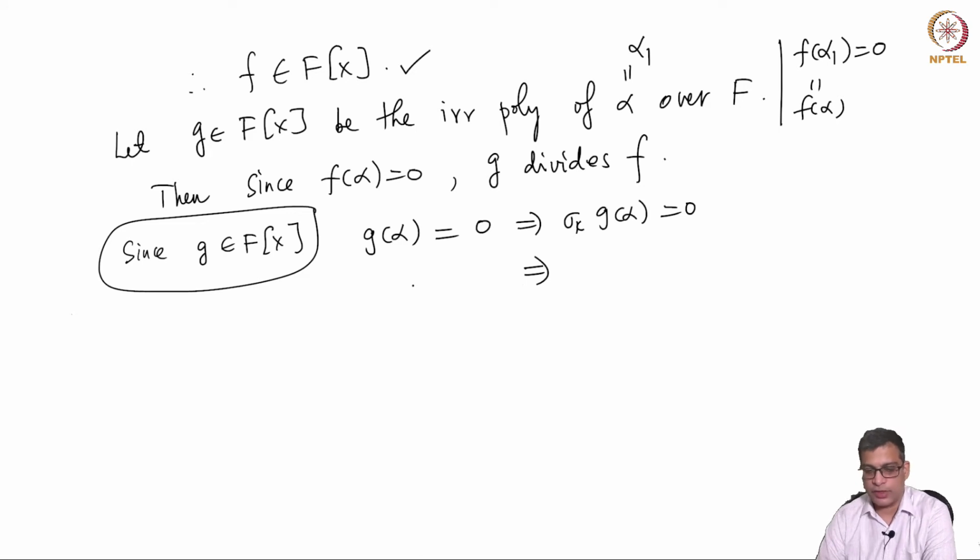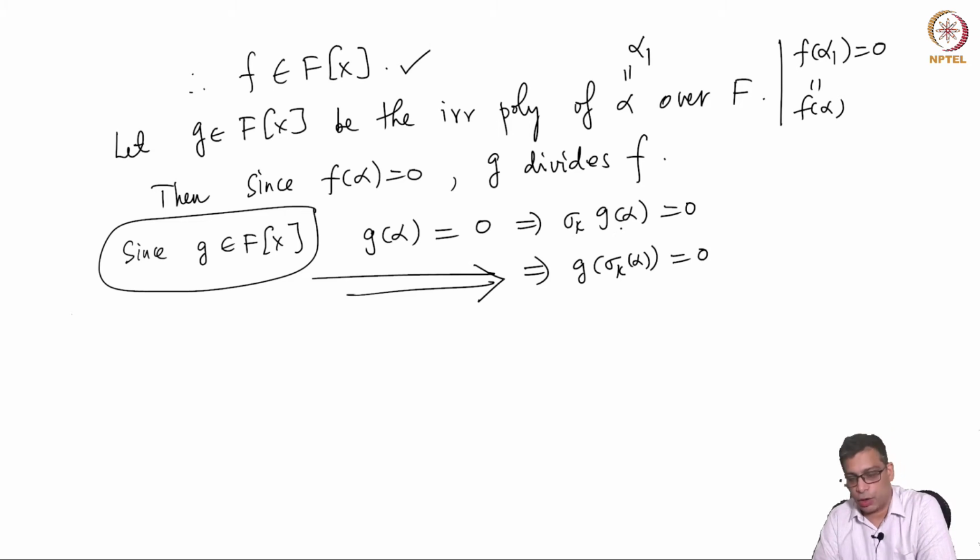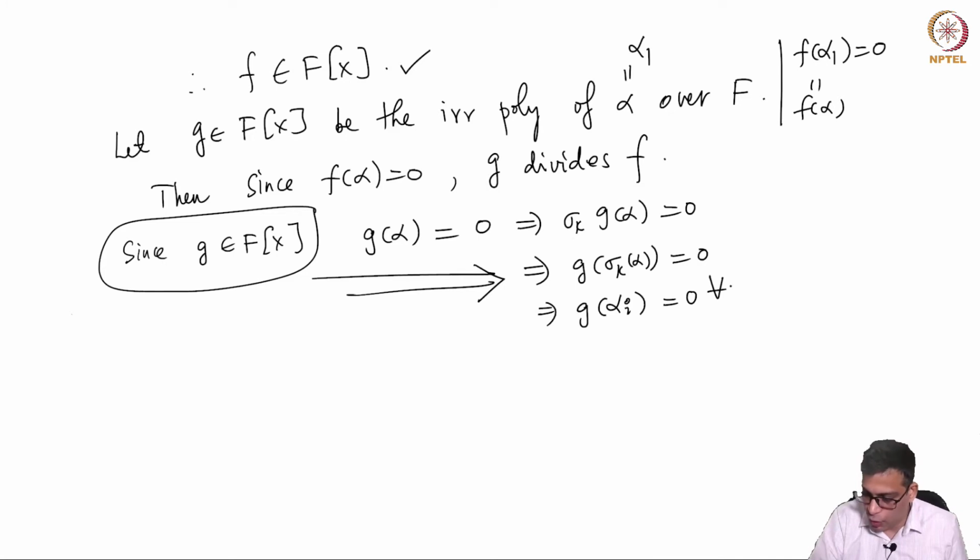Sigma k of a 0 element is the 0 element. But this is g of sigma k of alpha. This is the reason: because sigma k fixes all the coefficients of g, you can bring sigma k inside. So g of sigma k alpha is 0. That means g of alpha i is 0 for all i from 1 to r.